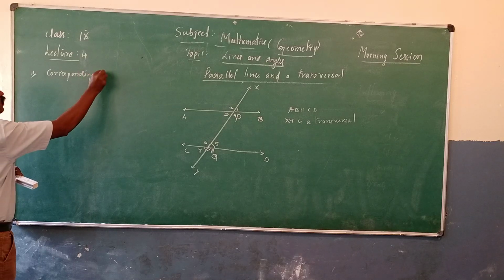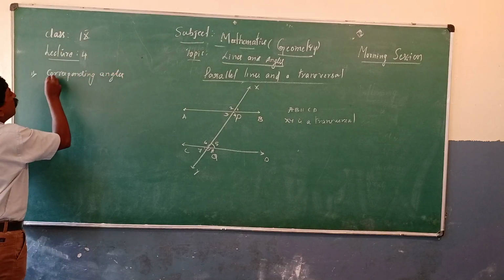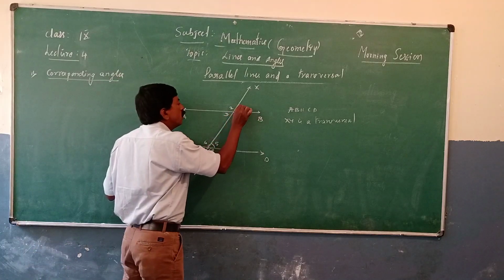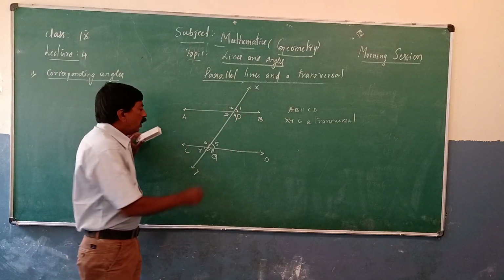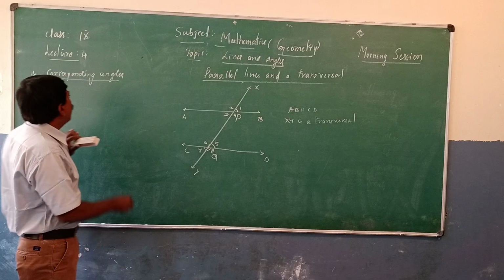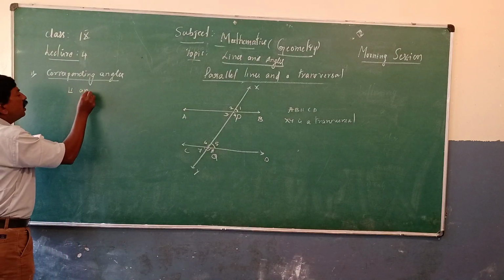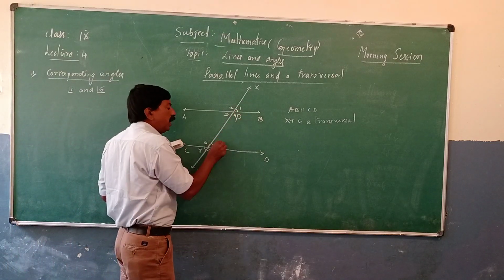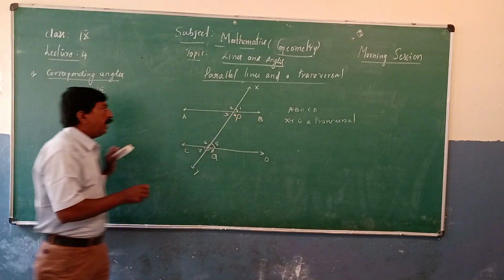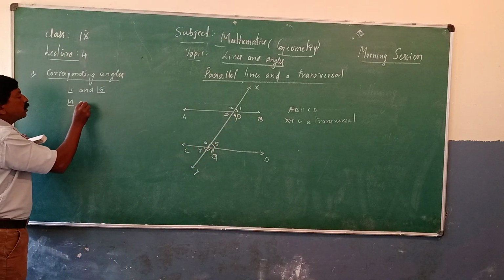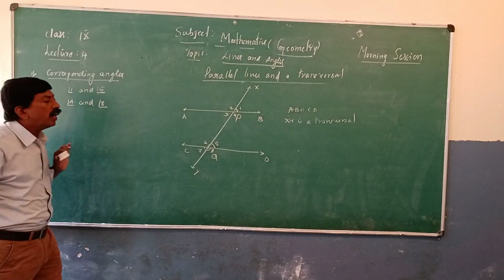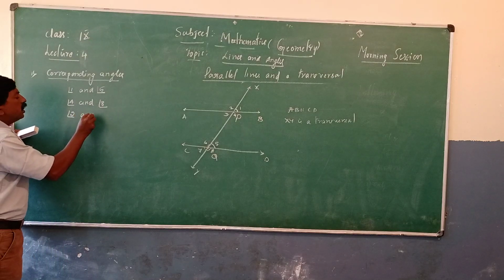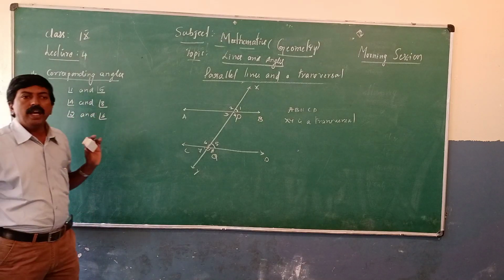Corresponding angles. Now identify the corresponding angles in this diagram. Observe here. Angle 1 and angle 5 are corresponding angles. Angle 4 and angle 8 are another pair of corresponding angles. Angle 2 and angle 6 are another pair of corresponding angles.